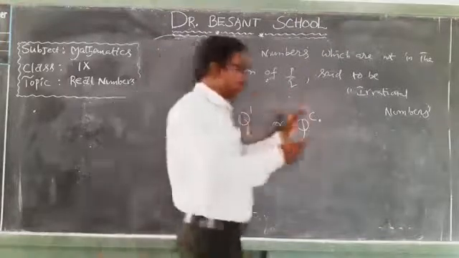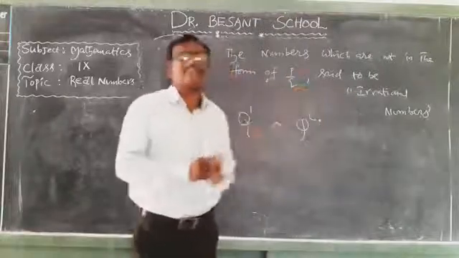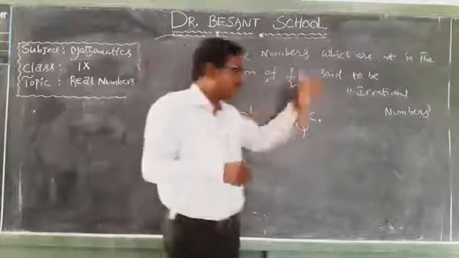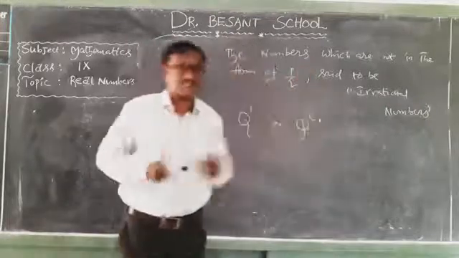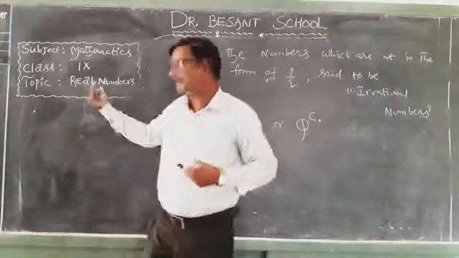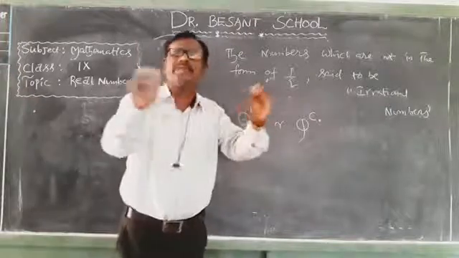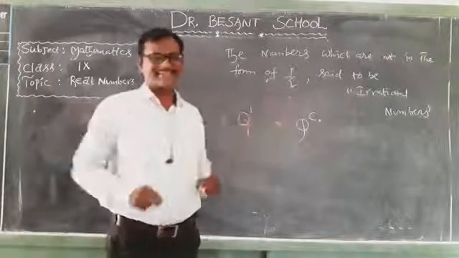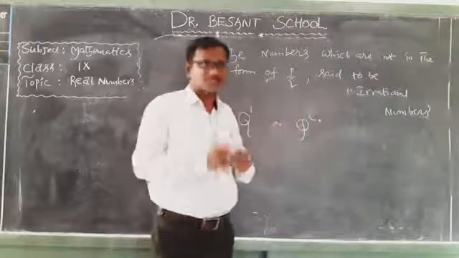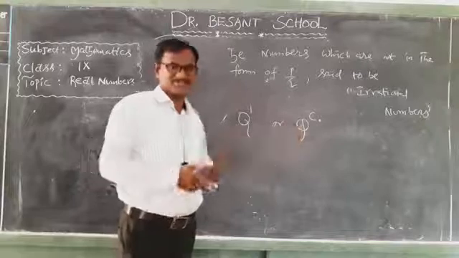We will explain irrational numbers briefly in my next classes, in the same first chapter: what they are and what type of numbers are said to be irrational numbers. Till then, just remember, an irrational number cannot be expressed in the form of p by q. It is denoted by the letter Q dash or Q complement. Okay, children, now observe.